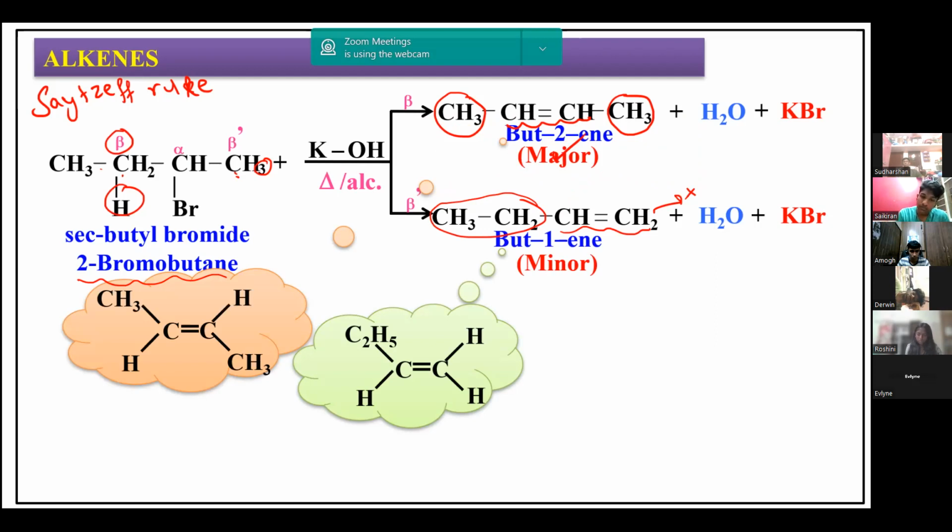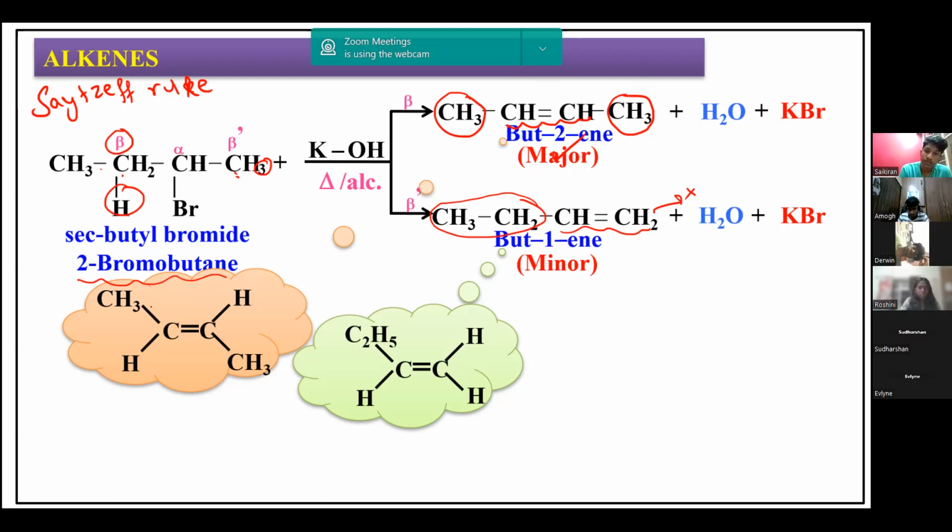During this dehydrohalogenation, the major product is that product where more alkyl groups are around the carbon-carbon double bond. That is called the Saytzeff rule. Very many questions will be asked on this rule. You must be able to identify the major product, because this major product is more stable than the minor product. Why is this more stable?